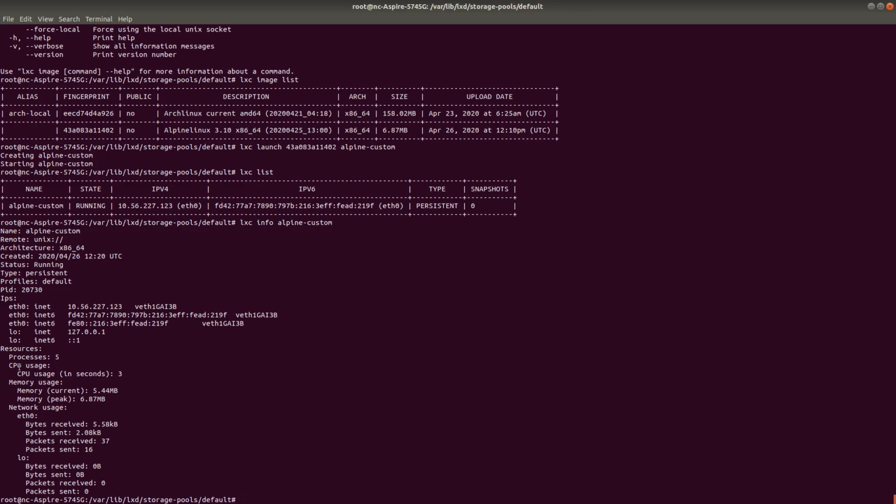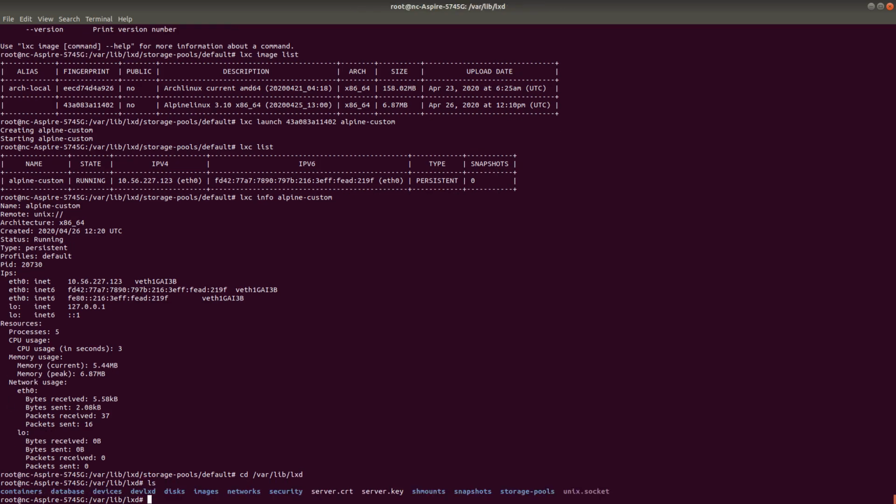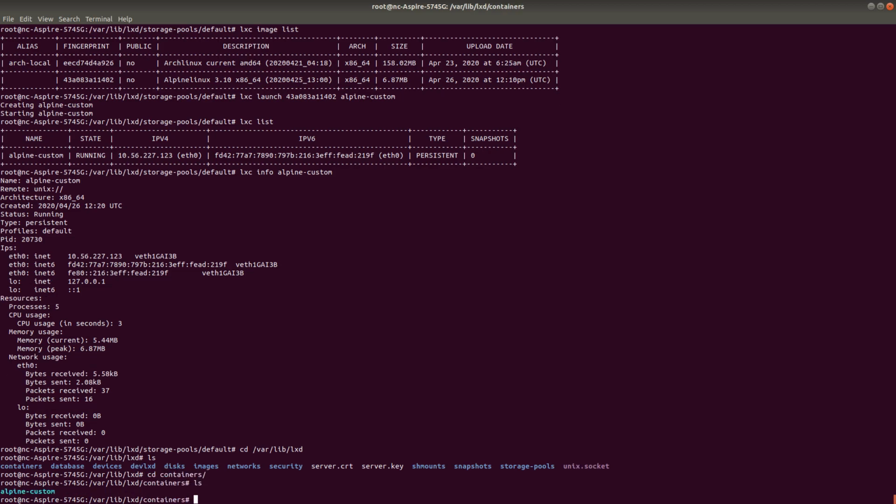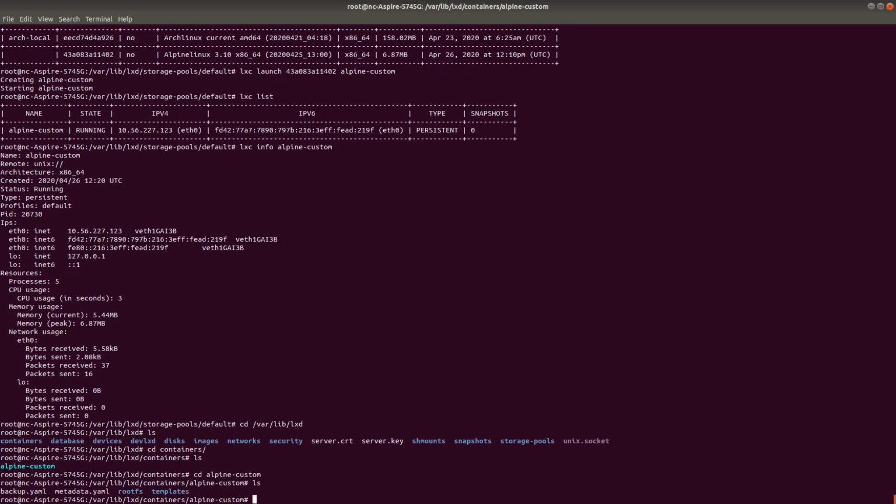So here the bridge network is already configured, but where is the location of the container data? For that, you have to check /var/lib/lxd, and here you will see all the containers. And you will see the container, I think the name of the container is alpine-custom. Yeah, alpine-custom. And here you will see the root file system.